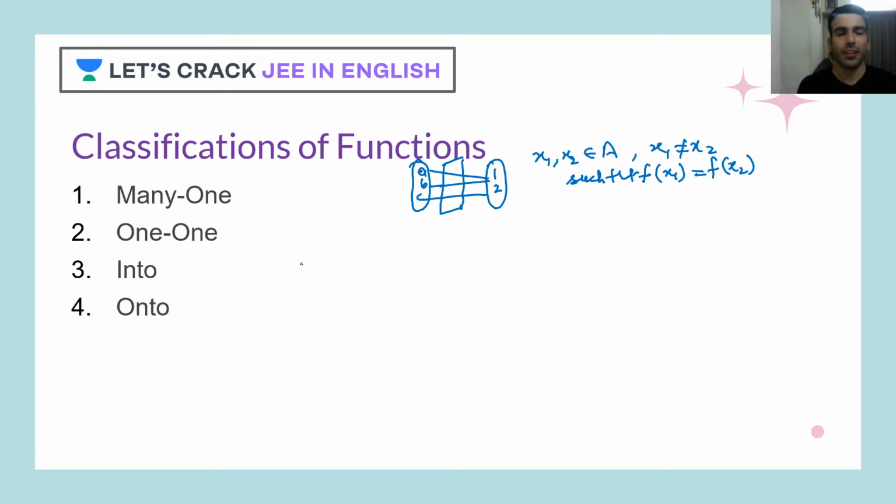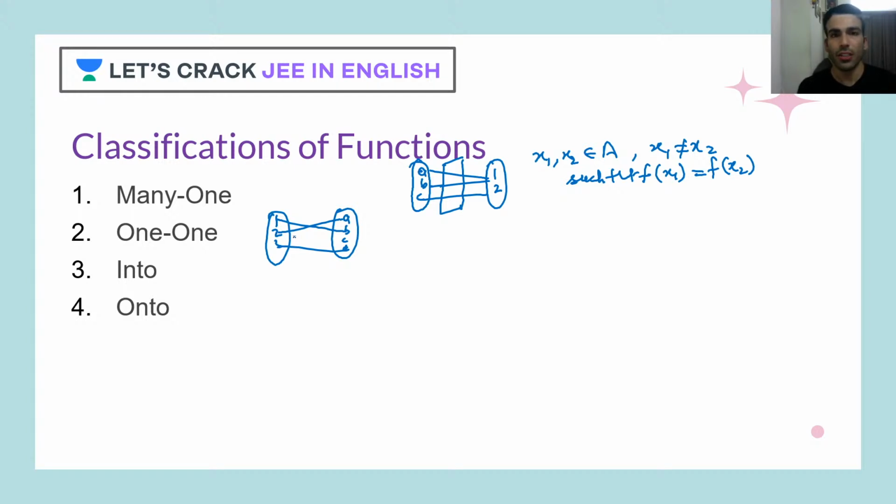Now what is 1, 1? In 1, 1, the meaning is every element has got a different image, or you can say a unique image. So in mapping, 1, 2, 3, and let's say a, b, c, d. 3 is related to d, 2 to c, and 1 is related to b. As you can see, all 3 of 1, 2, 3 have got different images.